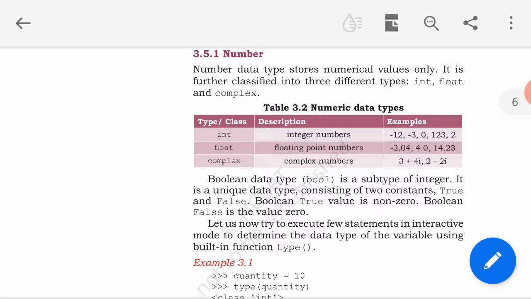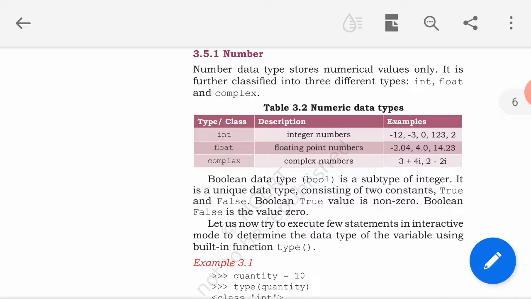Example, we take a condition, an expression, 6 is greater than 10, it will have the answer false because 6 is less than 10. So if we are using bool data type, then the variable will hold the value false in this case. Examples we will do in the practical session.